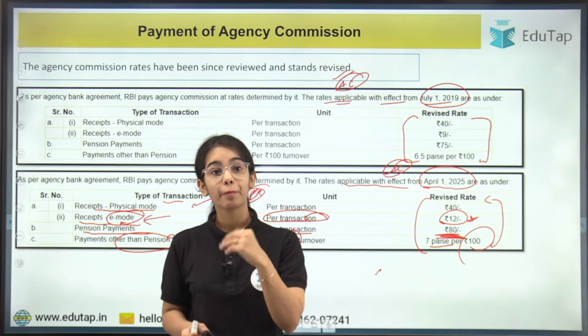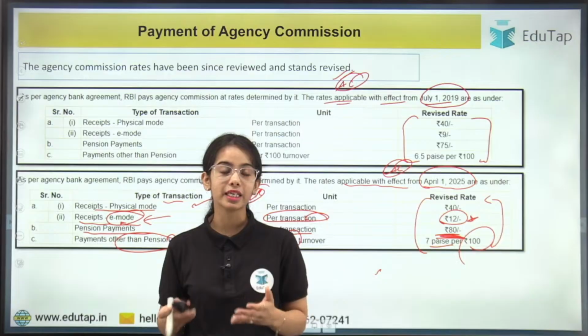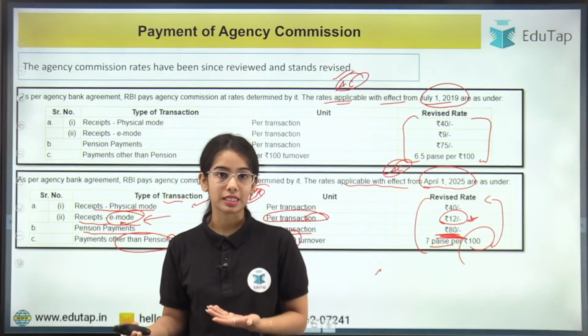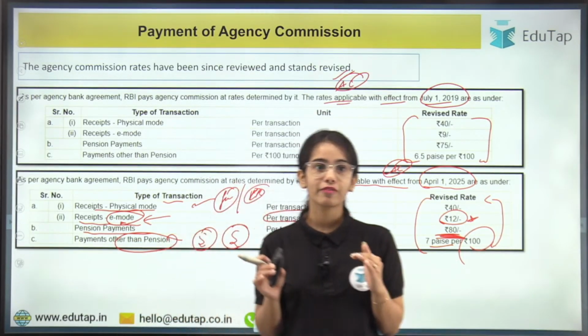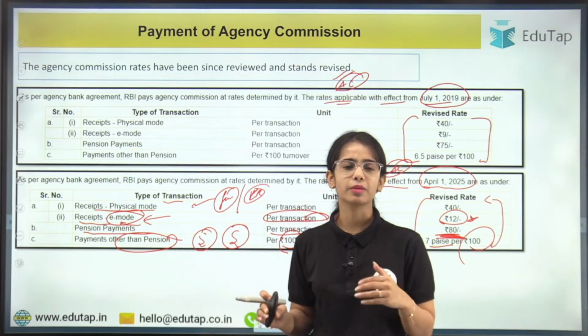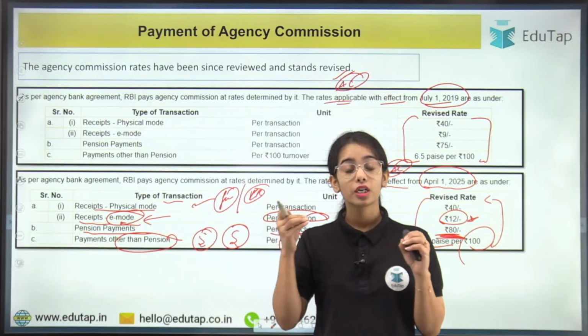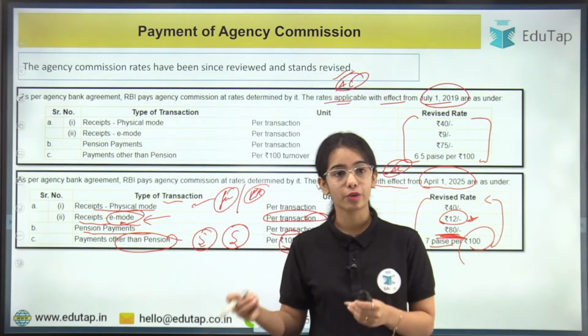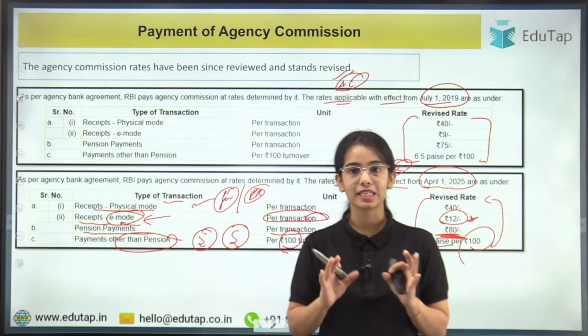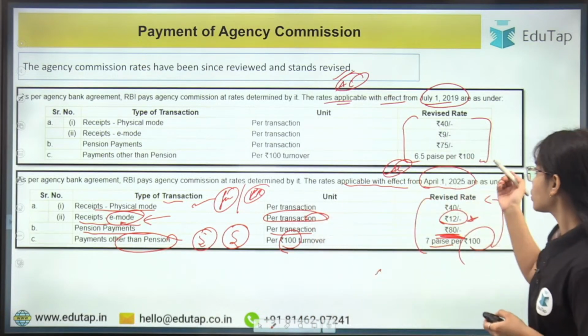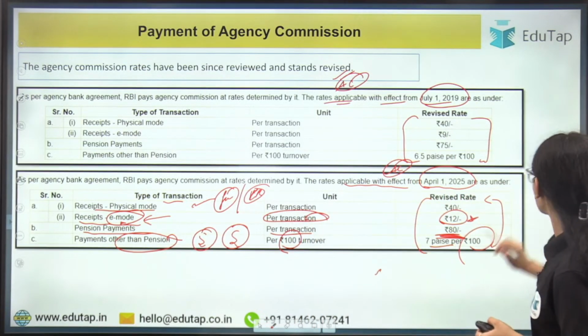If the bank is paying the pension, the bank will get rupees 80 per transaction as the agency commission. If the bank is paying other than pension, like scholarships, subsidies, salaries, the bank will get 7 paise per 100 rupees that the bank is paying out, as the agency commission. This is the idea.